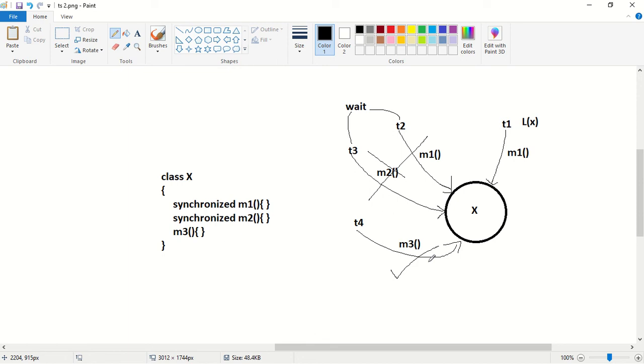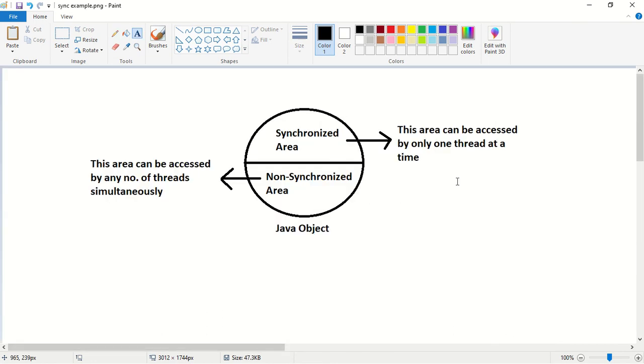Remember this, every object consists of two areas, that is a synchronized area and a non-synchronized area. You can see in this diagram. Inside the synchronized area, we will be placing synchronized methods, and in the non-synchronized area, we will be placing non-synchronized methods.